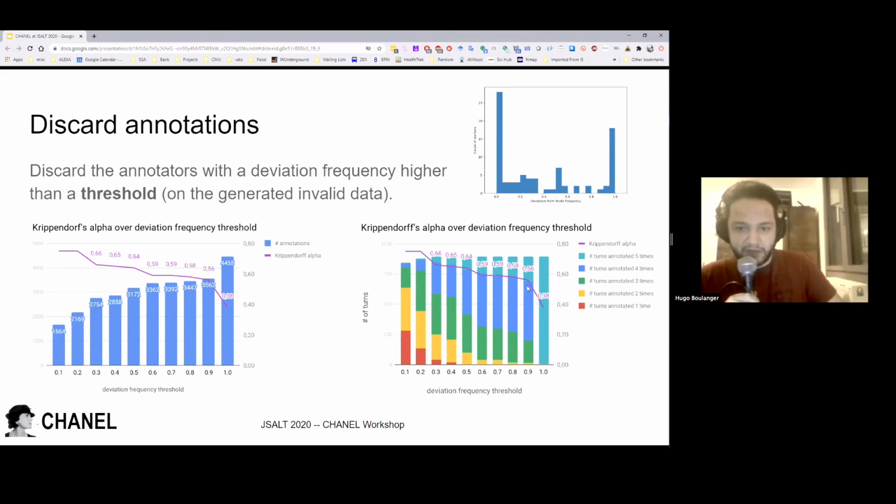Here we can see it with the purple line. We also diminish the number of turns annotated until a point where we actually lose. So what we want is probably a threshold around 0.5 or 0.6, where everything is still fully annotated, and we have a good alpha.